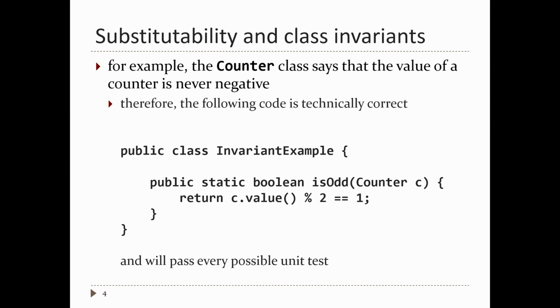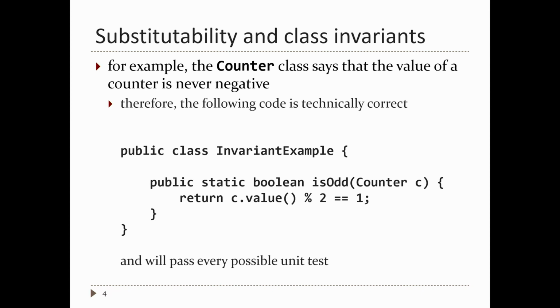It promises that the value of the counter is never negative. Now, what does that mean? Someone sees the counter class and says, hey, the counter value is never negative. I can write some method that relies on this fact. For example, someone can write isOdd. They want to know, is the value of the counter odd or not? So this returns true if the value of the counter C is odd, and false if it's even.